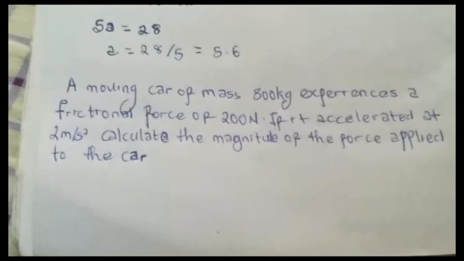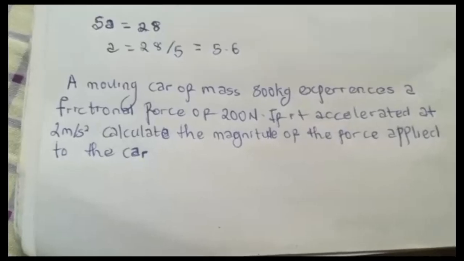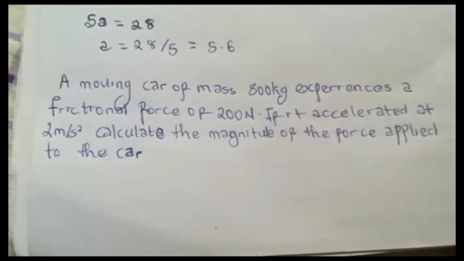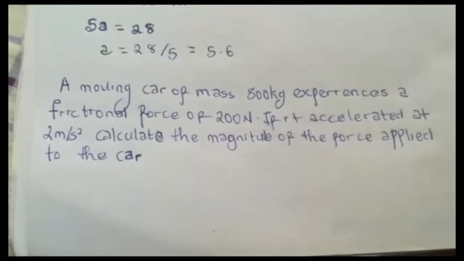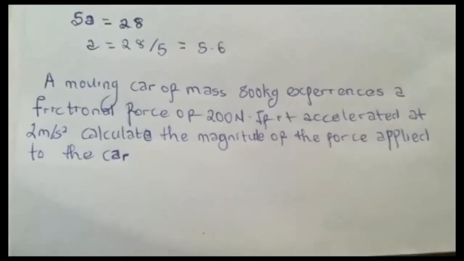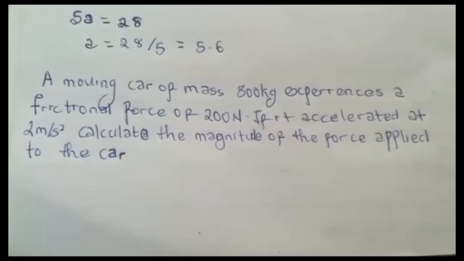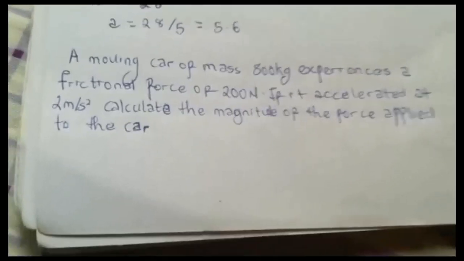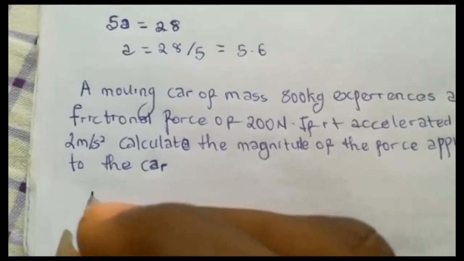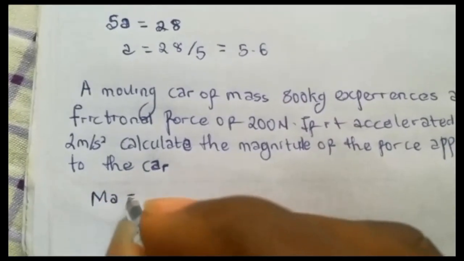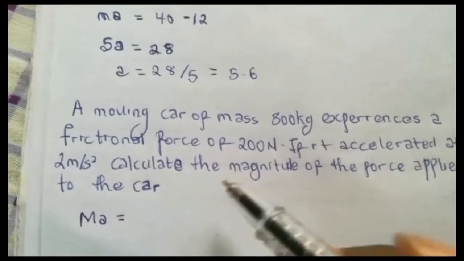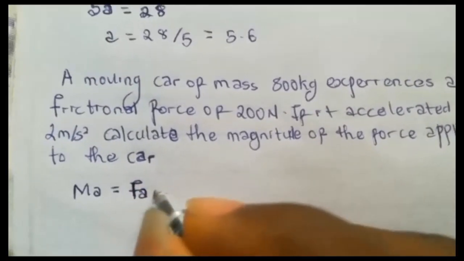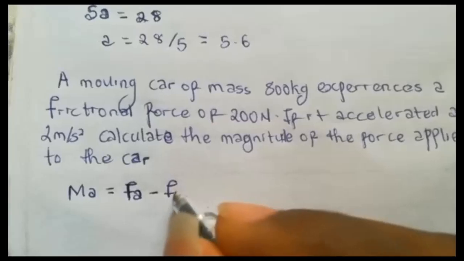A moving car of mass 800 kg experiences a frictional force of 200 Newton. If it accelerates at 2 meters per second squared, calculate the magnitude of the force applied to the car. So we are asked to calculate the magnitude of the force applied to the car, not the frictional force. So we know that our net force, which is ma, is going to be equal to our total force, that's the force applied, minus the frictional force.